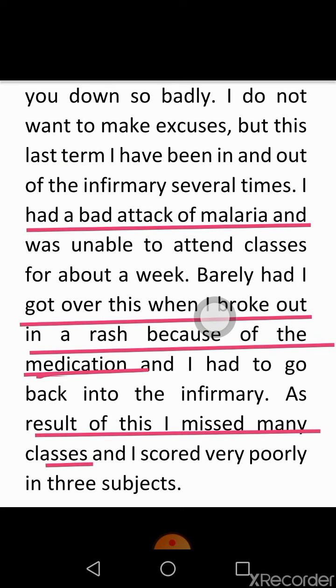Here the reasons stated are: you had a bad attack of malaria, and after that it broke out in a rash because of medication, and the third reason is you missed many classes. Just frame it into proper sentences and write the reasons as such. You can write 3 or 4 reasons so that the examiners can pick the best 3 or 2 of them.